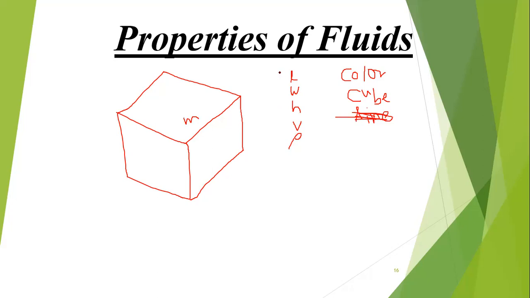That means all those properties can be found as a value, but color you cannot define as a number. What is the color? It may be black, white, red, but cube, it is a name.